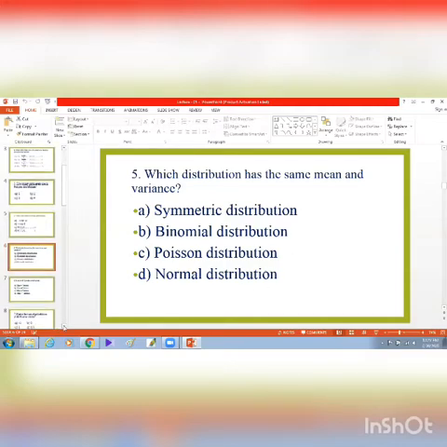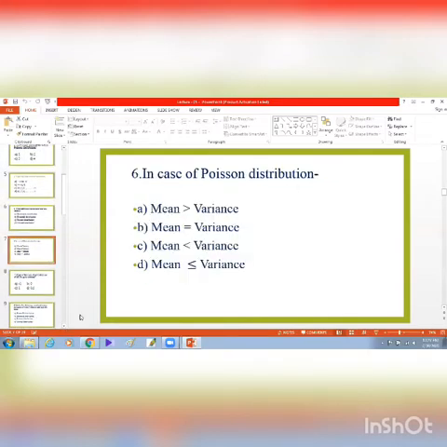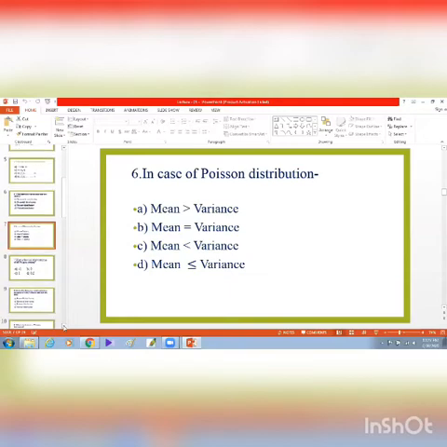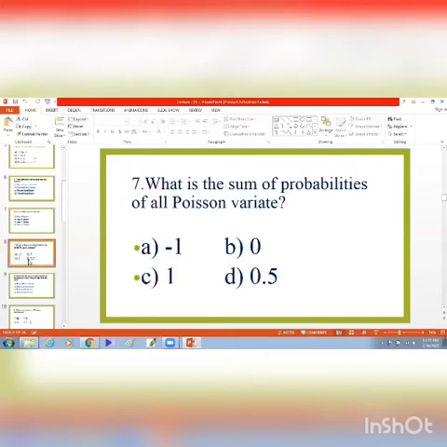Next question is number 6. That is, in case of Poisson distribution, just in number 5, we understood that the mean and variance are equal to the parameter. So in case of Poisson distribution, mean equal to variance.